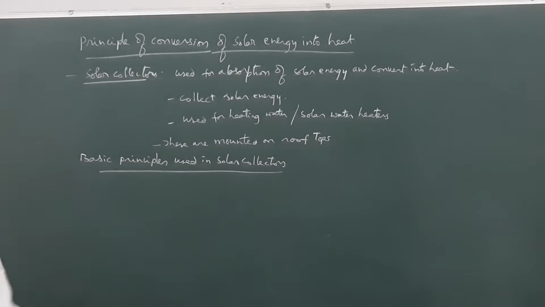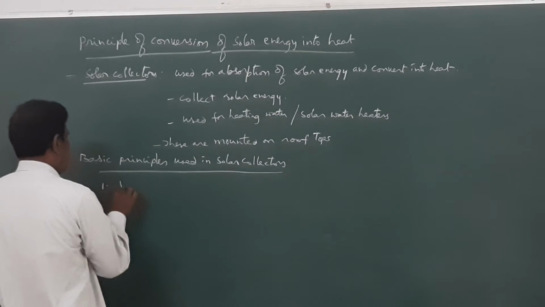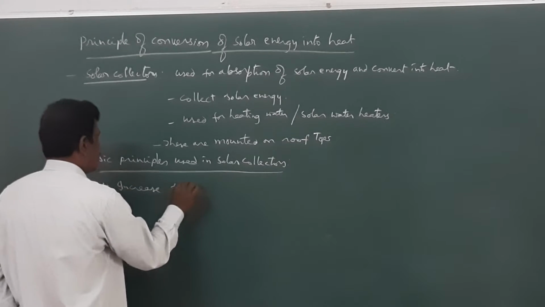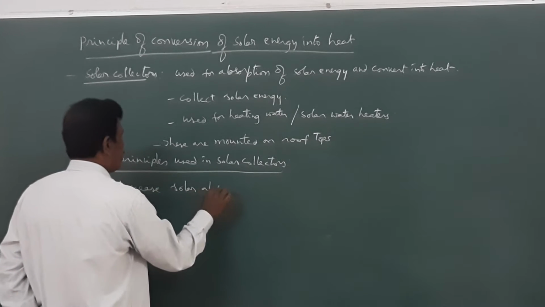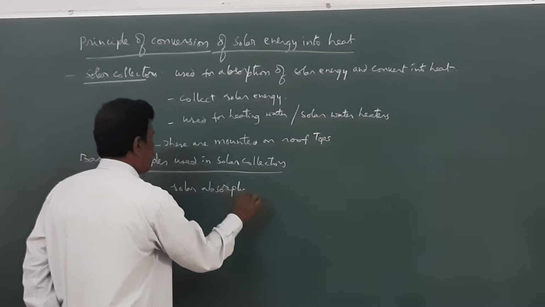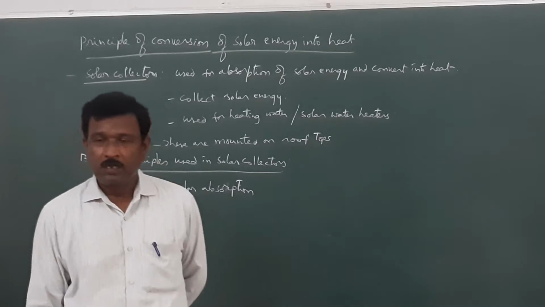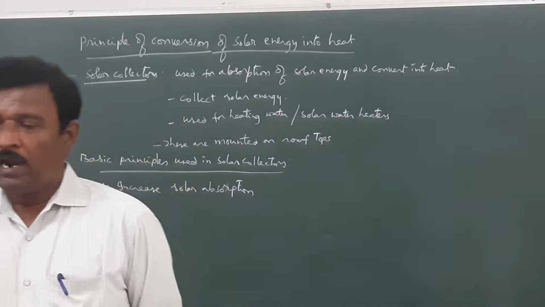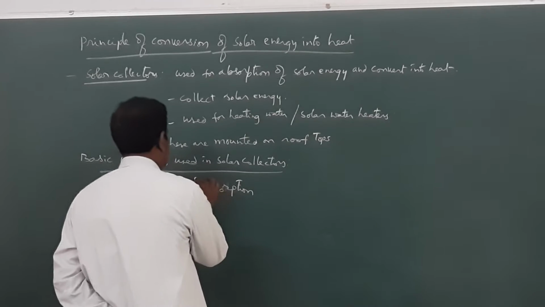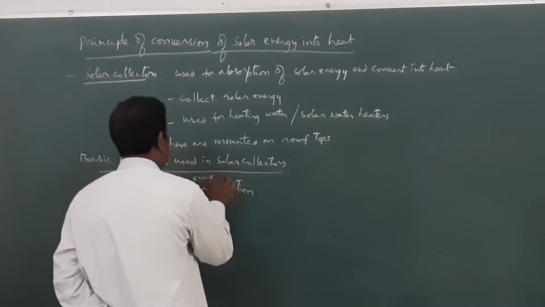Number one is increase solar energy absorption.